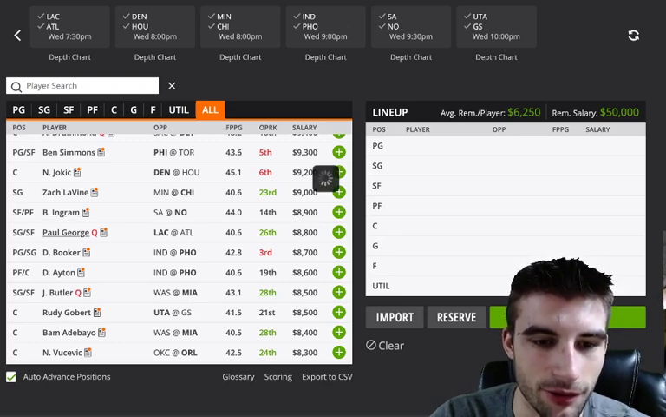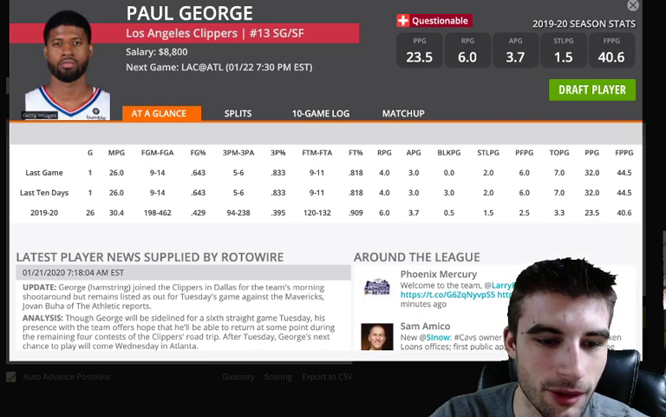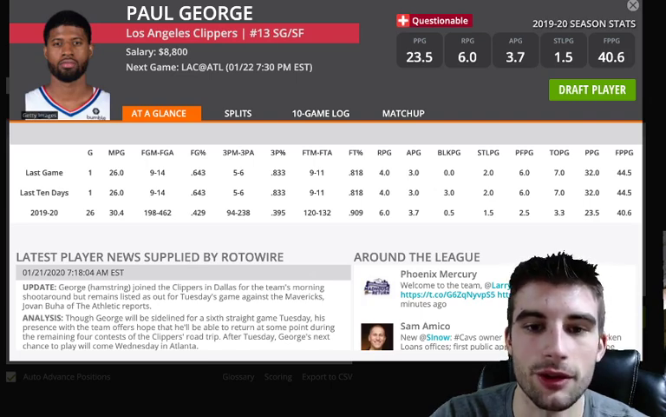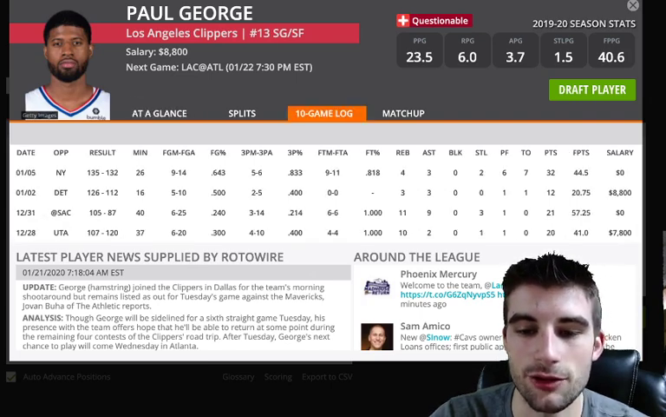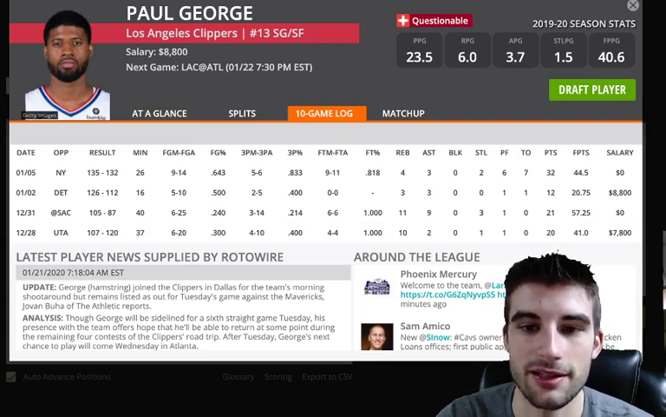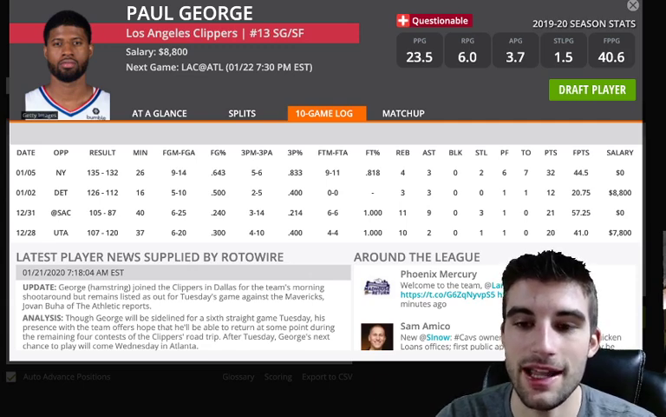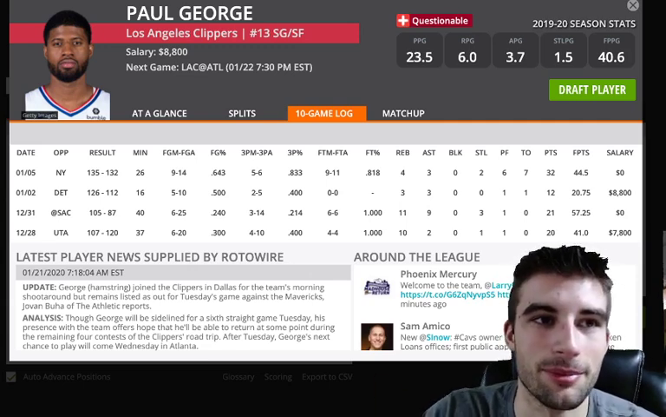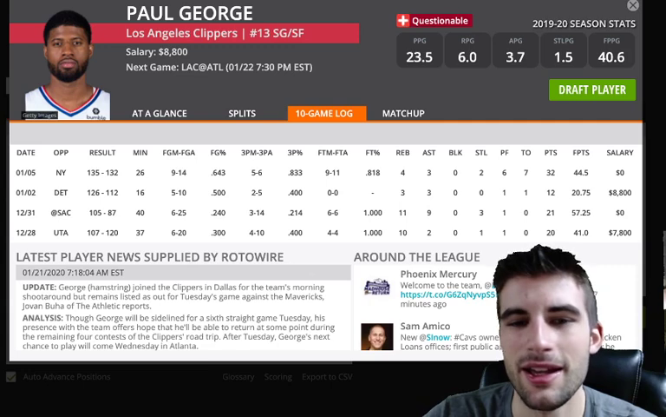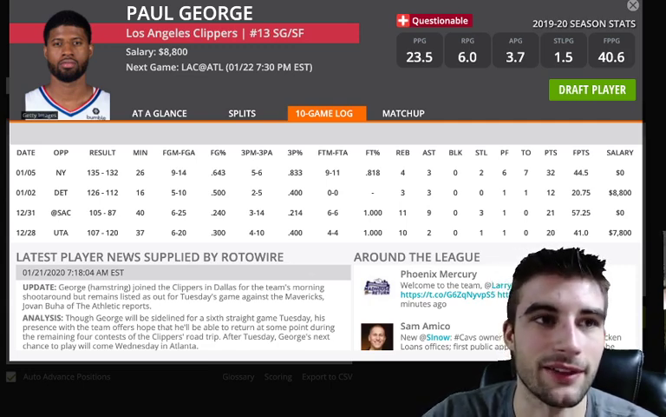Let me see if they updated Paul George. Nope, nothing. No updates since last night, but he did join the team on the road trip, and if he does end up playing, because I assume Kawhi is probably going to sit this one out for rest purposes, because he just doesn't play on back-to-backs. So if they push Paul George to play, 8,800 versus Atlanta is just too good of a price to pass up. We'd have to see how the minutes are, but if he's getting 30-plus minutes at 8,800 versus Atlanta, I'd have to be interested.